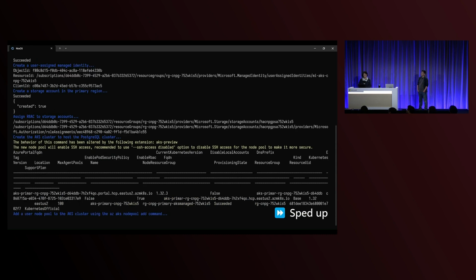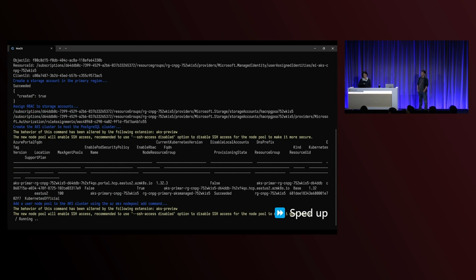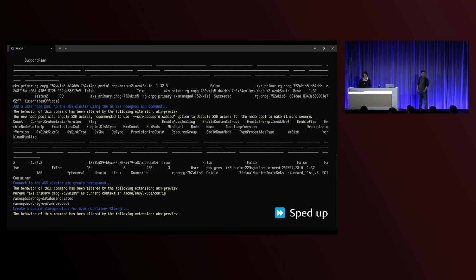We have sped it up so that you can see the entire workflow. Afterwards, it added your user node pools into AKS, and now it goes into creating a storage class. I'm going to stop here a bit, as this is probably a step you may not be familiar with. For folks who don't know about Azure Container Storage, this is a step in creating a storage class in Azure Container Storage to use your local ephemeral drives.